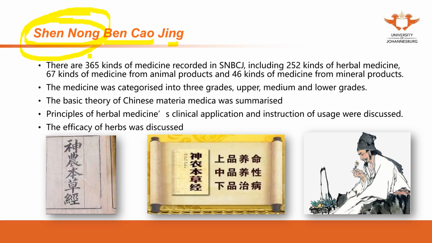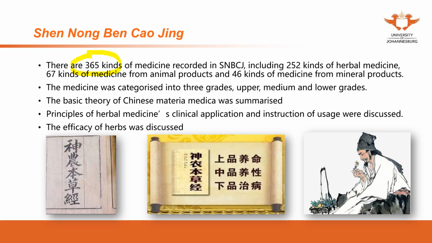There are 365 different kinds of medicine. From the number of herbal medicines, we can see the development of Chinese medicine: this book was written after Huangdi Neijing, in which we have much less herbal medicine.